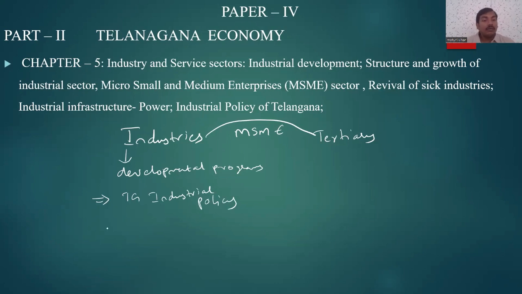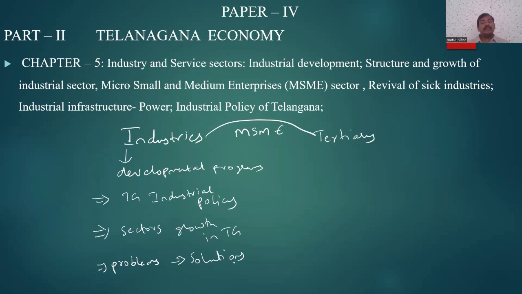Then we focus on the sector's growth in Telangana. Then what are the problems of industries in Telangana? And how do we solve these problems? So that is the industries part.